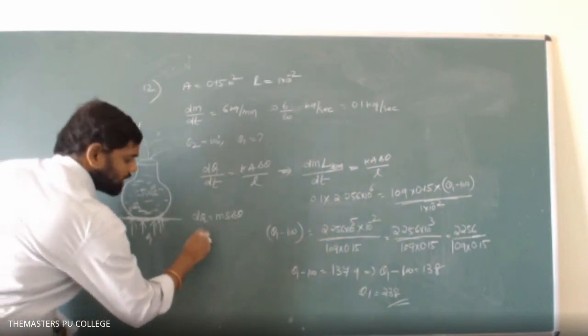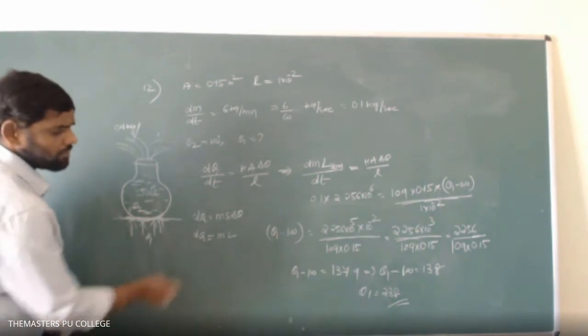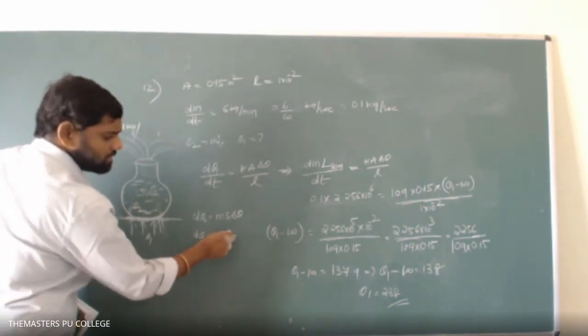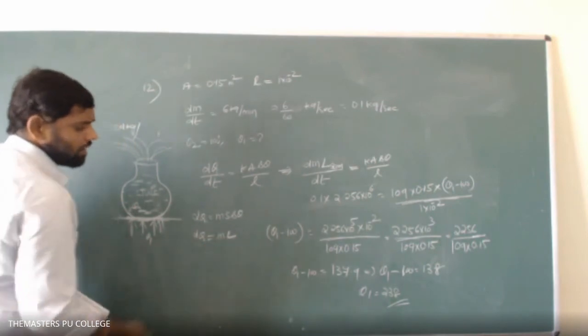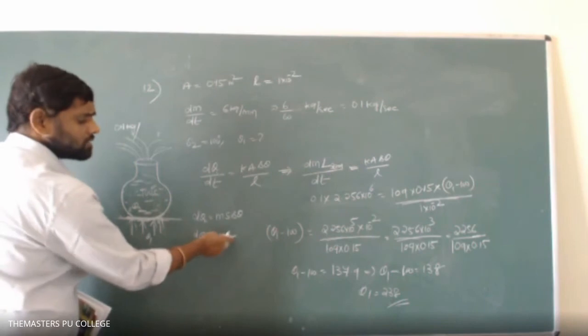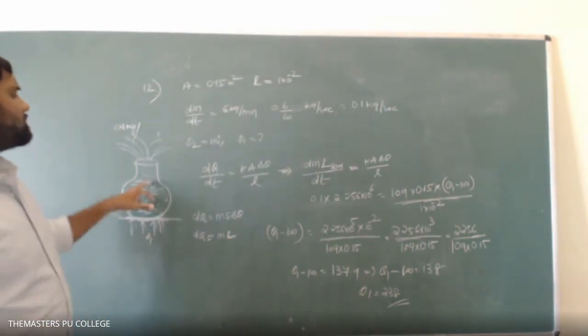When the phase of the matter changes, dQ equals m L. When ice melts or ice forms, this L is latent heat of ice. If water is converted into steam or steam is condensed, this L is latent heat of steam.